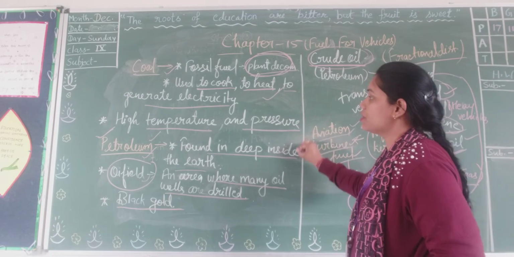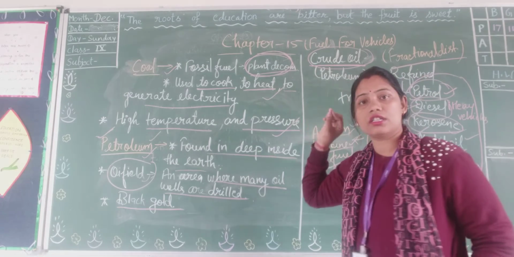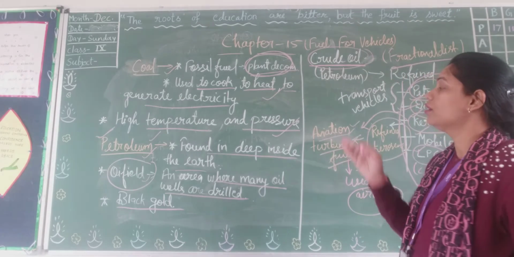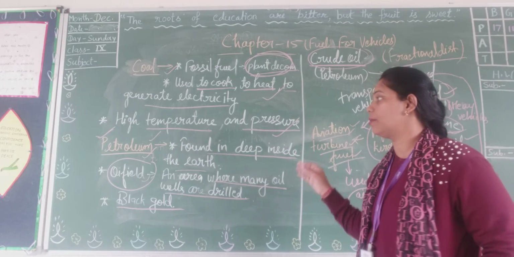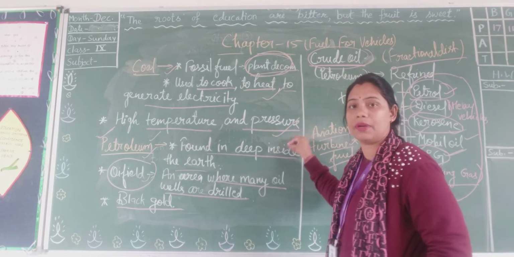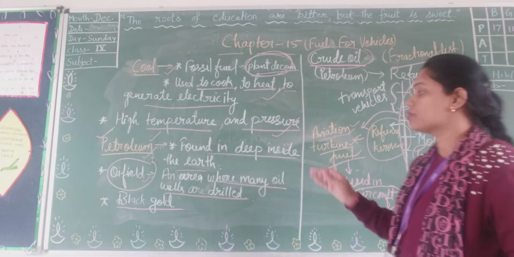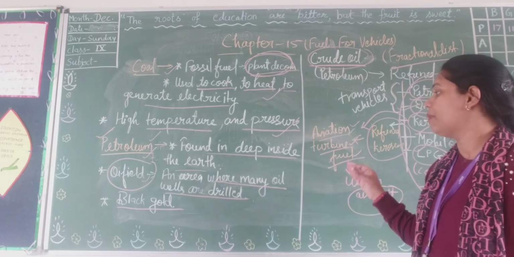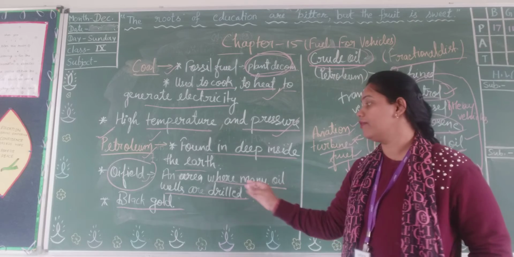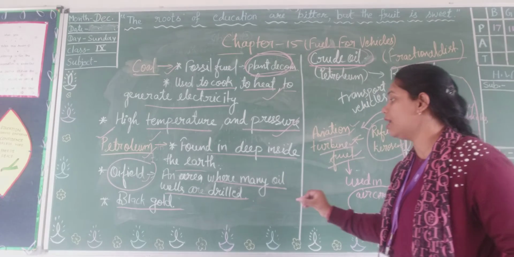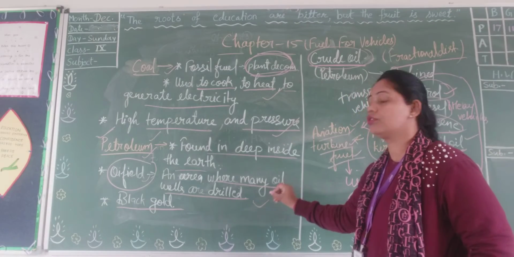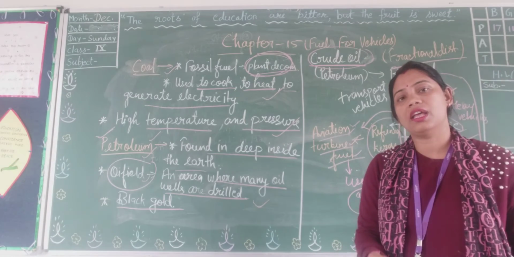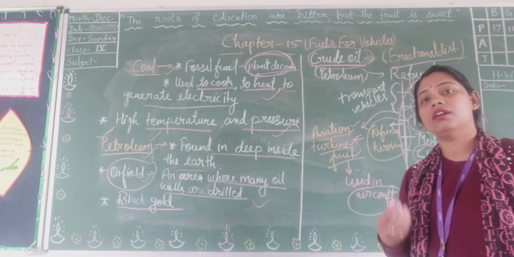For both processes, high temperature and pressure are responsible. What is an oil field? An oil field is an area where many oil wells are drilled. And why are these drilled? To draw the petroleum product from deep inside the earth.